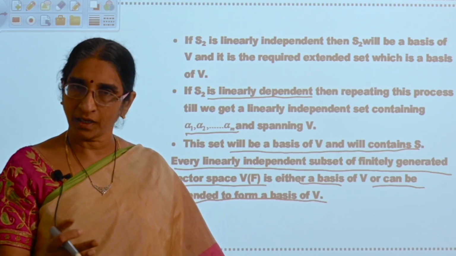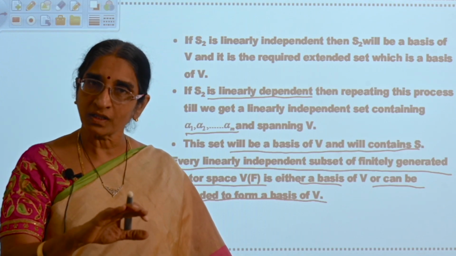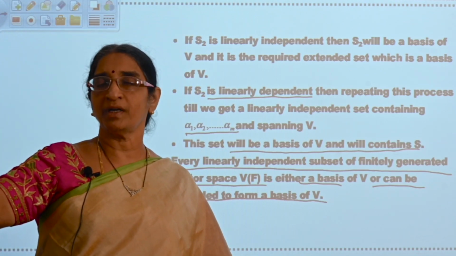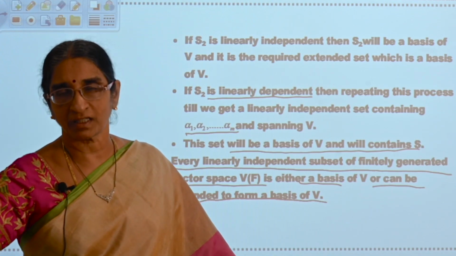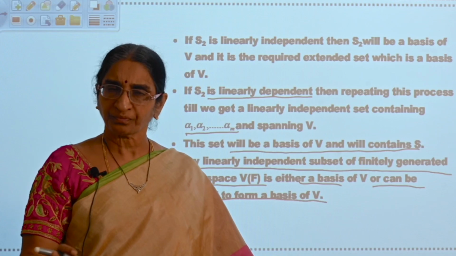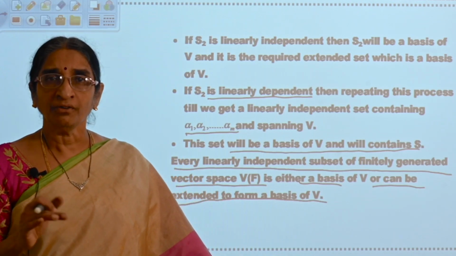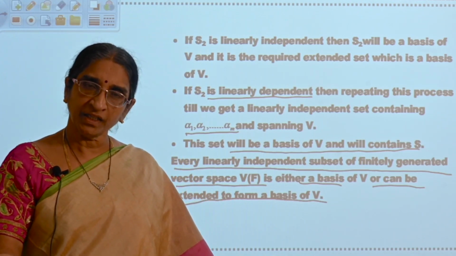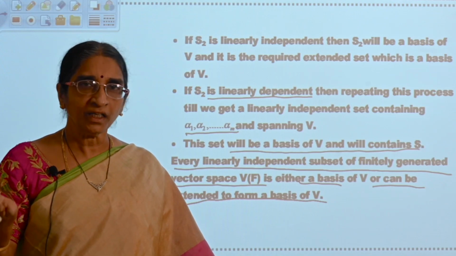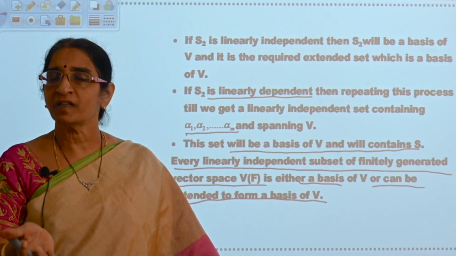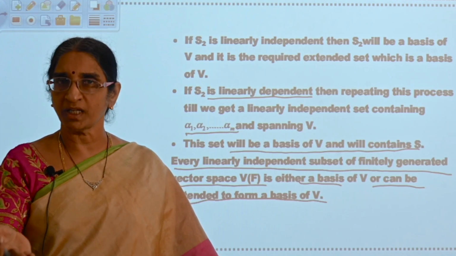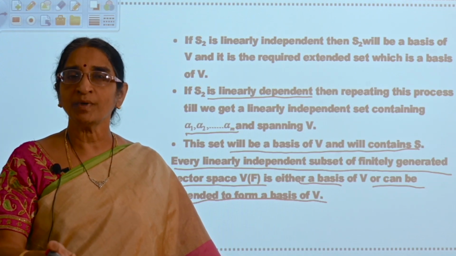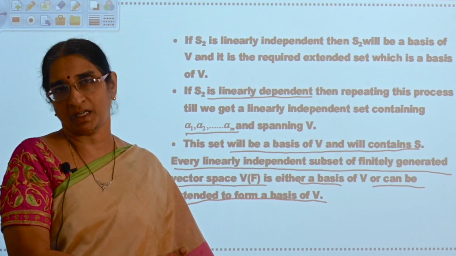You got the extended set, and if it is linearly independent, it will be a basis, because the linear span of that extended set is V. Now, if it is not linearly independent, it will be linearly dependent. If it is linearly dependent, by a known theorem, there exists one vector which can be expressed as a linear combination of its preceding vectors.